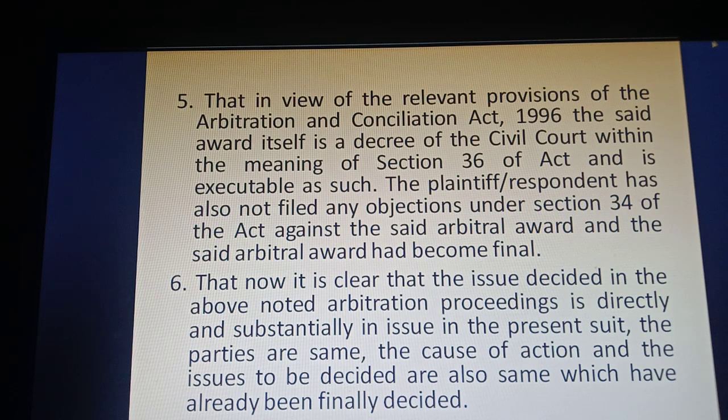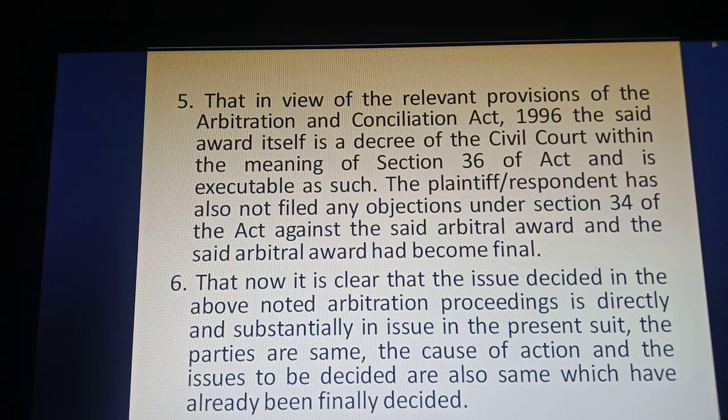Okay. First of all, before reading para number 5, I want to tell you that under the provisions of the Arbitration and Conciliation Act, if any arbitral award is passed by the arbitrator, then it has the same validity as a decree of the civil court, and it will be executable in the same way as a decree of the civil court is executable under the provisions of CPC.